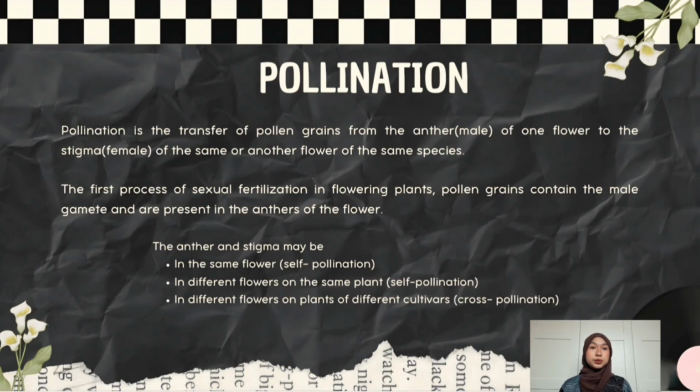There are also two main types of pollination. First, self-pollination. This happens when pollen from a flower lands on the stigma of the same flower or another flower on the same plant. Self-pollination usually produces offspring that are genetically similar to the parent plant. Second is cross-pollination. This occurs when pollen from a plant is transferred to the stigma of a different plant of the same species. Cross-pollination increases genetic variation and often results in healthier offspring.